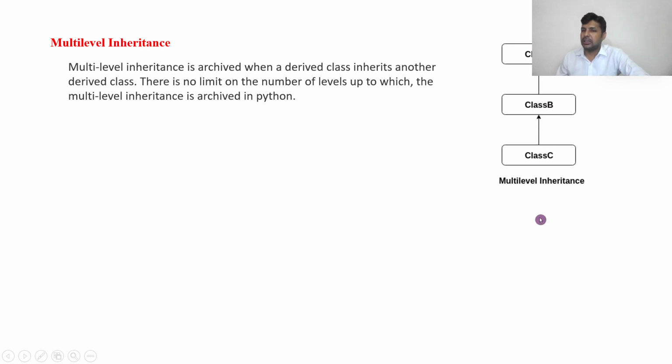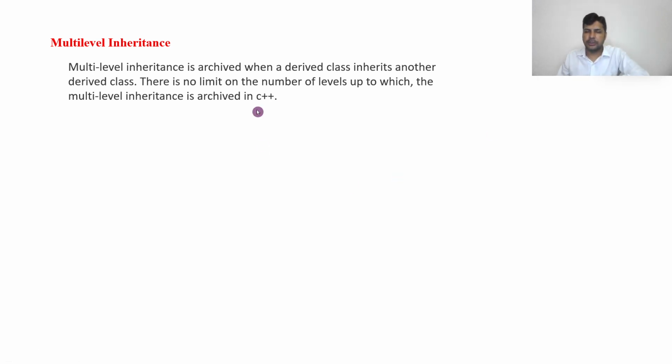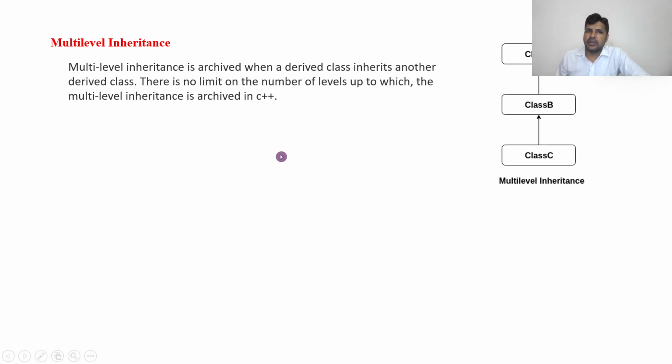For example, D is also there: D is from C, C is from B, B is from A. Multi-level inheritance is achieved when a derived class inherits from another derived class. This class is inheriting from B, and B is also a derived class from A. There is no limit on the number of levels. I have taken 3 as a sample, but it may go to 4 or 5 also. Let us see how this works.